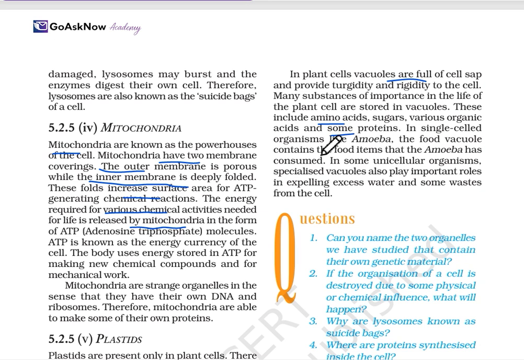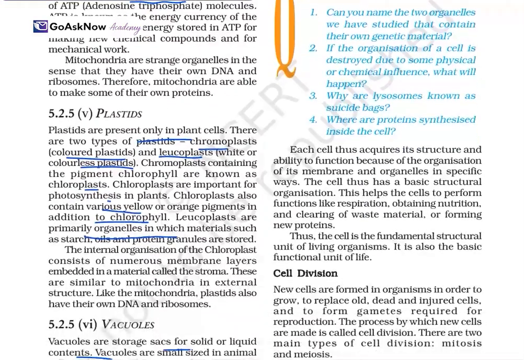In single-celled animals like amoeba, the food vacuole contains the food items that the amoeba has consumed. In some unicellular organisms, vacuoles play important roles in expelling excess water and some wastes of the cell.